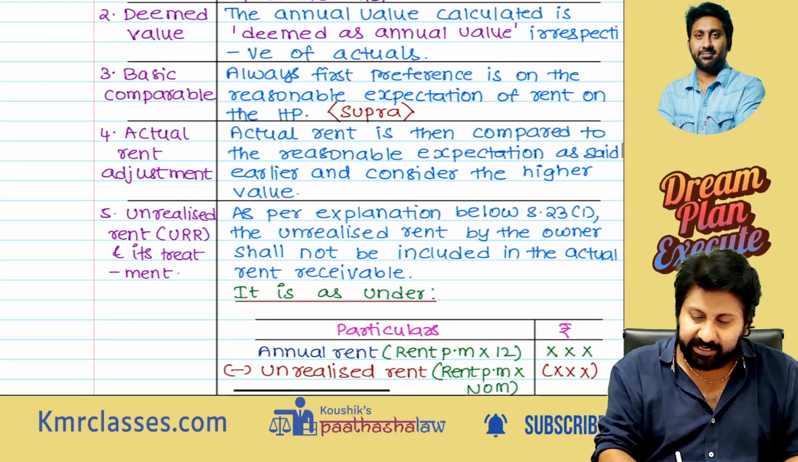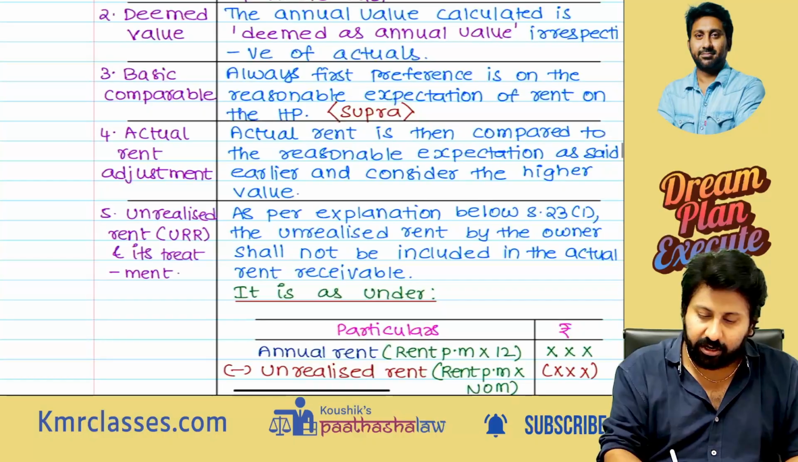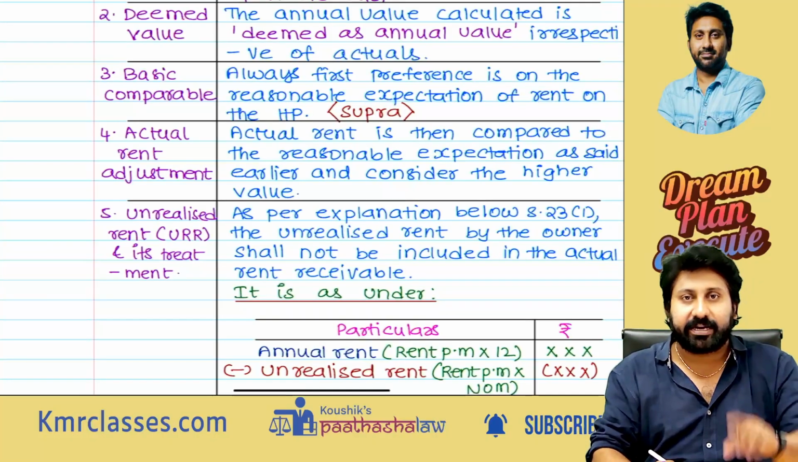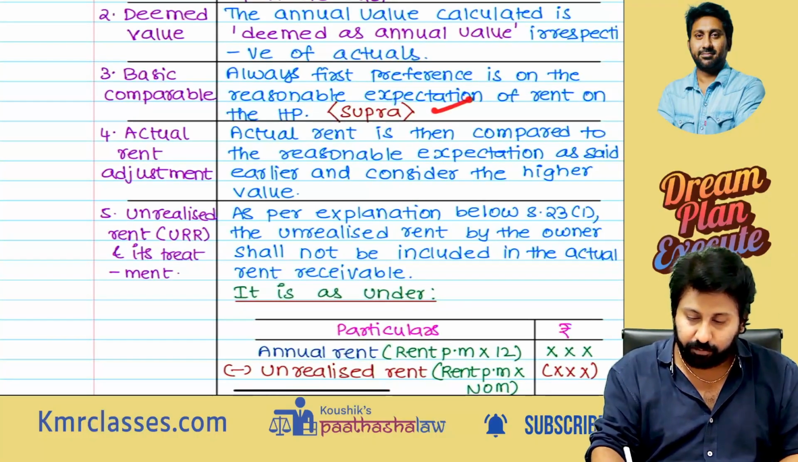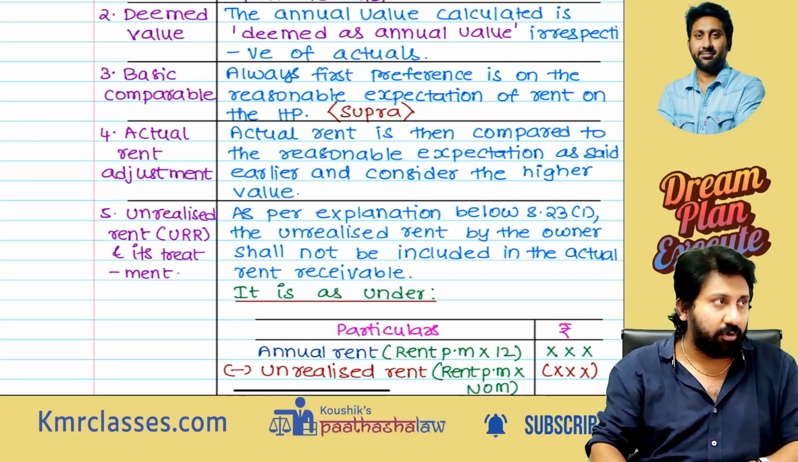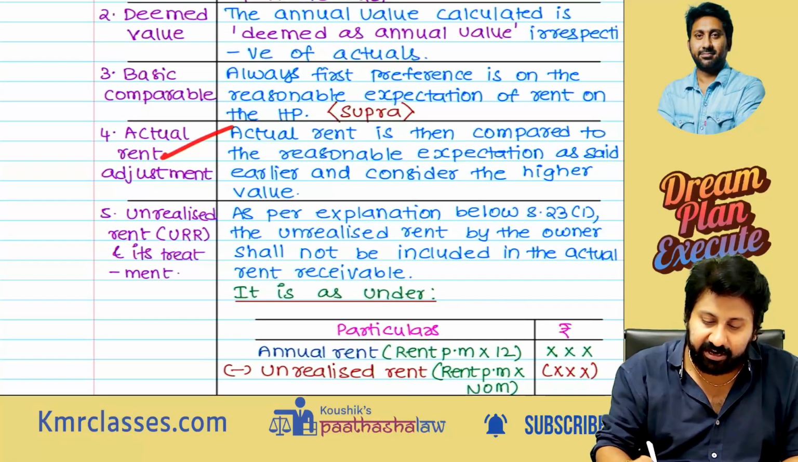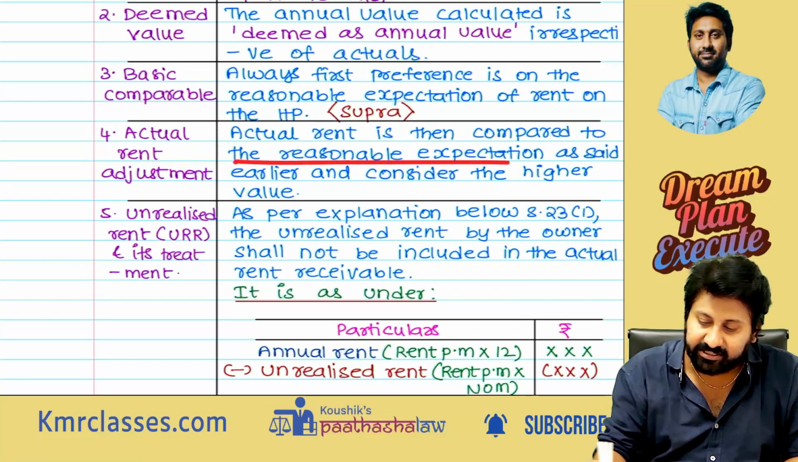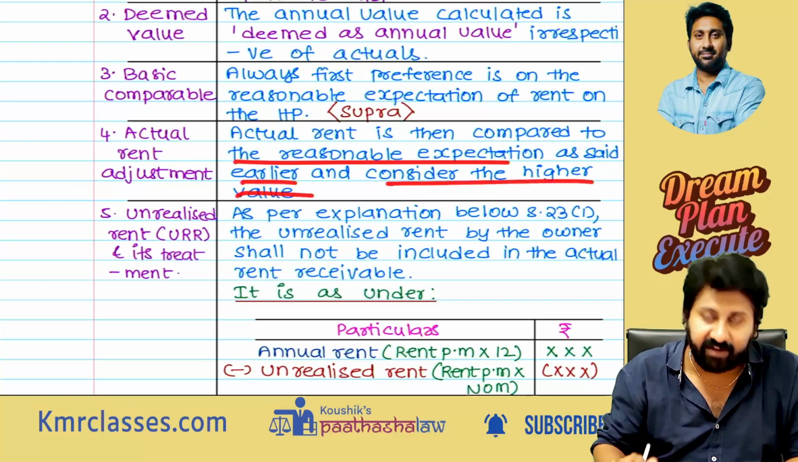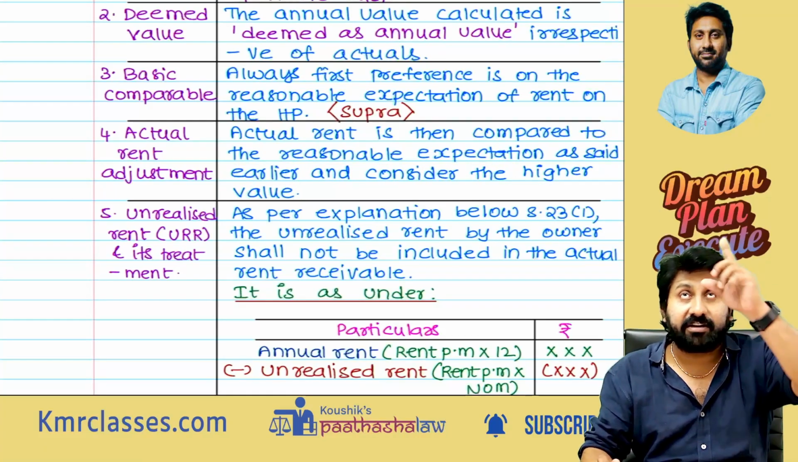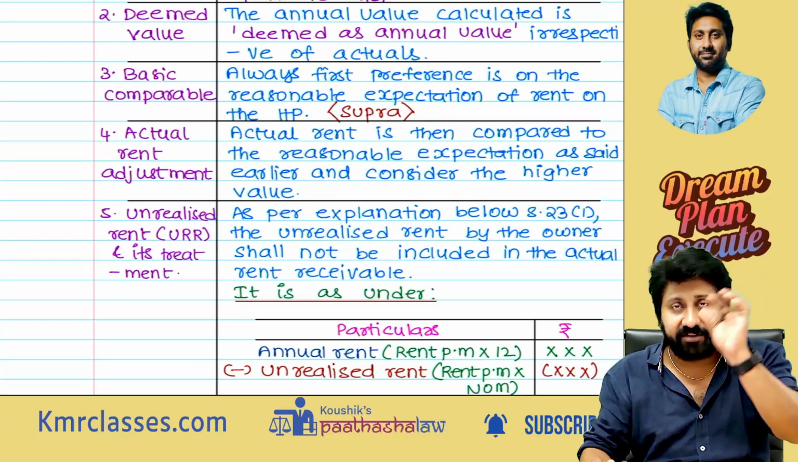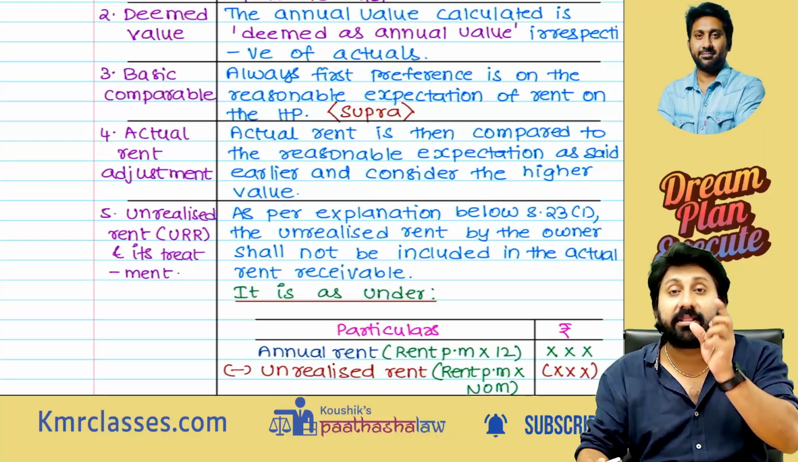Next, basic comparison. First preference is on reasonable expectation. Reasonable expectation is the MV, FR, SR comparison. Supra means as already provided before. Actual rent adjustment: actual rent is then compared to reasonable rent as said earlier, and consider the higher value. We said MV, FR whichever is higher, resultant with standard rent whichever is lower. Compare; that is the reasonable expected rent.